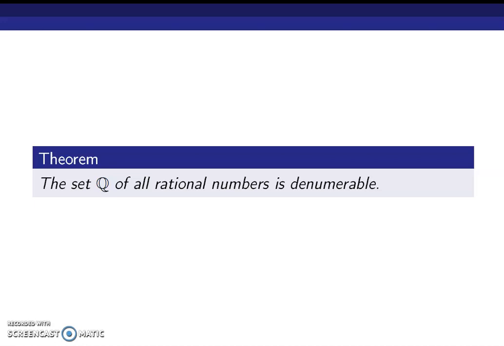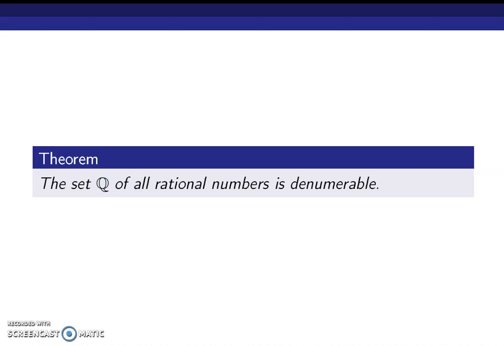Next, we will prove an important theorem in the case of countable and uncountable sets. That is, the set of all rational numbers is denumerable, which means the collection of all rational numbers is countably infinite, and which in turn means that the set of all rational numbers is countable.